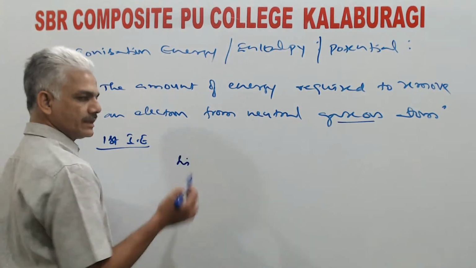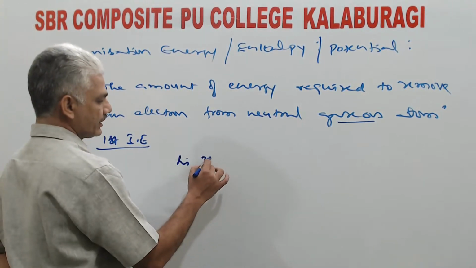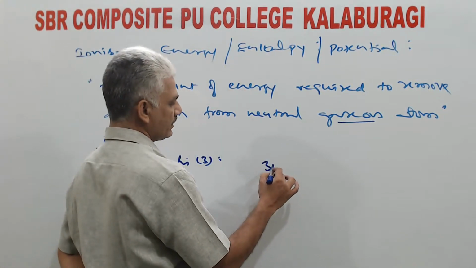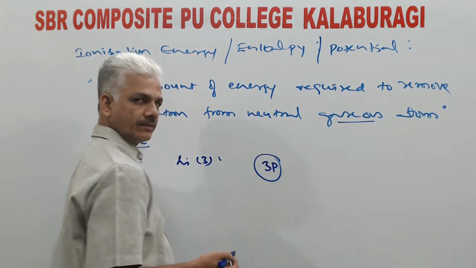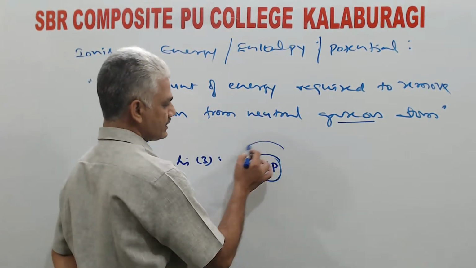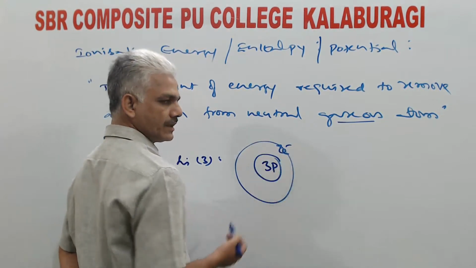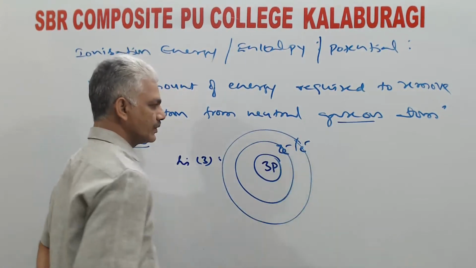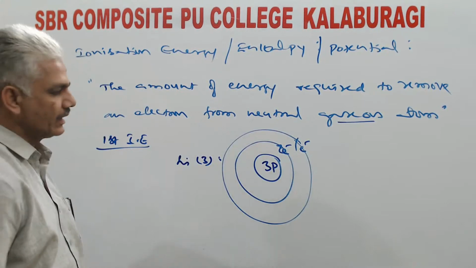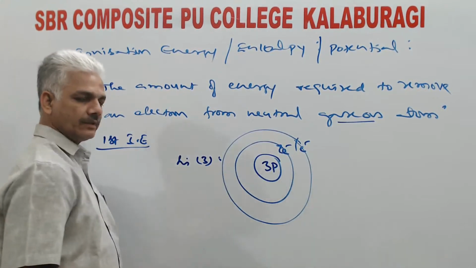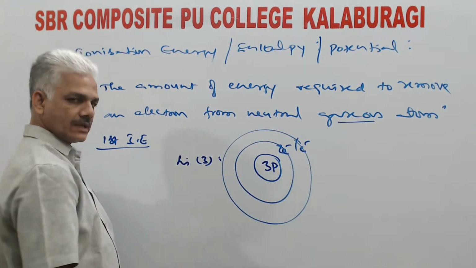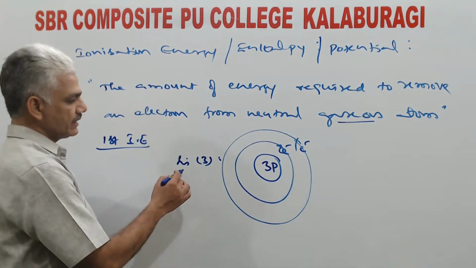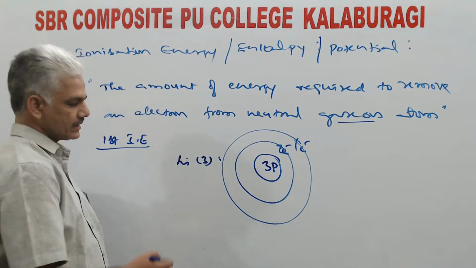Let us take a lithium atom. Atomic number of lithium is 3. So, this lithium atom can be imagined like this. 3 protons are present inside the nucleus. 2 electrons are moving in the first orbit, and 1 electron is moving in the second orbit. And as it is, the atom is neutral. Lithium's physical state is solid. To measure its ionization energy, first it needs to be converted into gaseous state.